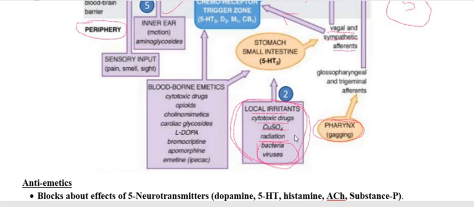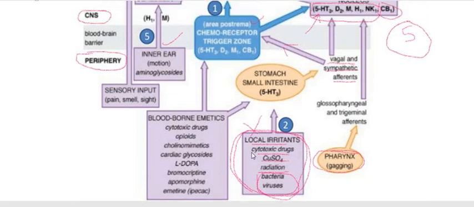So any drug which blocks this irritation or inhibits these conditions may be used as an antiemetic. Or you can say if you block the 5-HT3 receptor, it will also be used as an antiemetic.